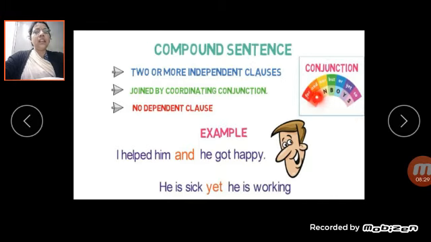With these coordinating conjunctions, two independent clauses are joined. This is the sign of a compound sentence. With that you can identify that the sentence is a compound sentence.